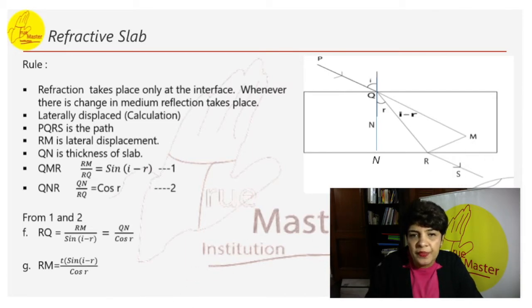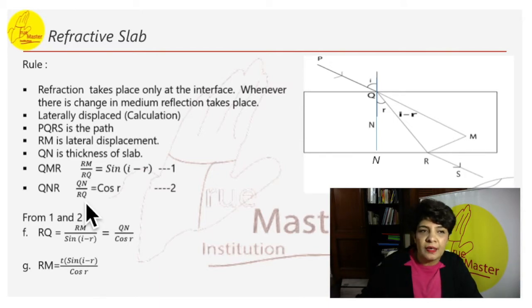QN is the total thickness of the slab and the value is T. In which triangle? In triangle QMR, sin(i minus r) can be written as RM by RQ. In triangle QNR, cos r can be written as QN by RQ.